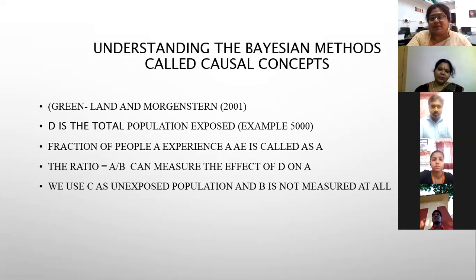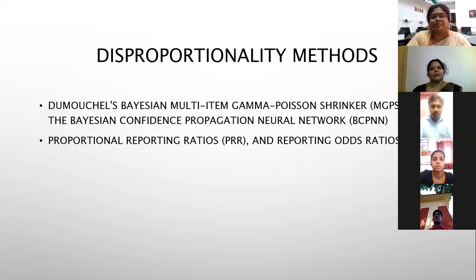Can I have the next slide now? This is again a disproportionality method, where you have populations which are not equal or not of the same size, but you end up with the reporting system. Can I have the next slide?